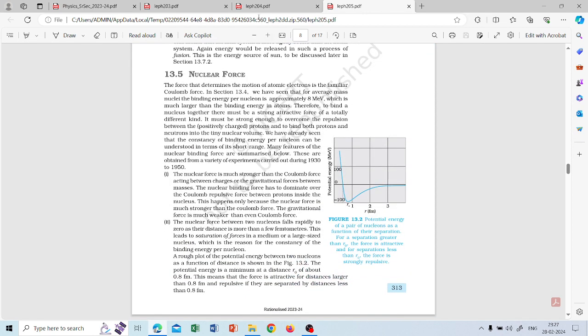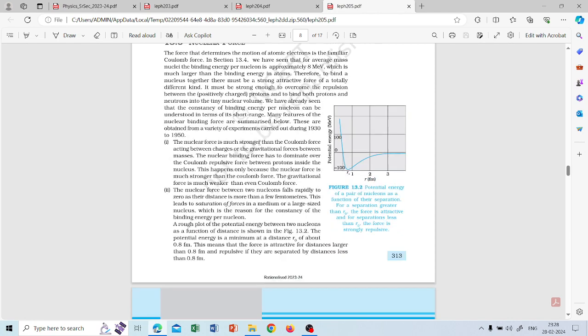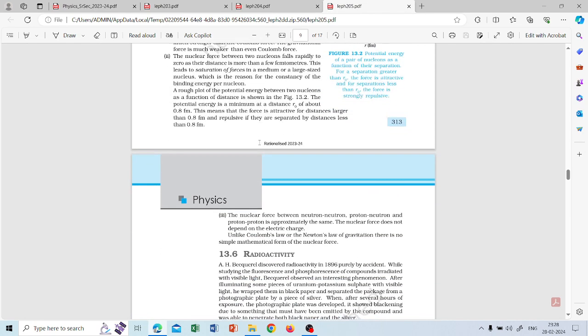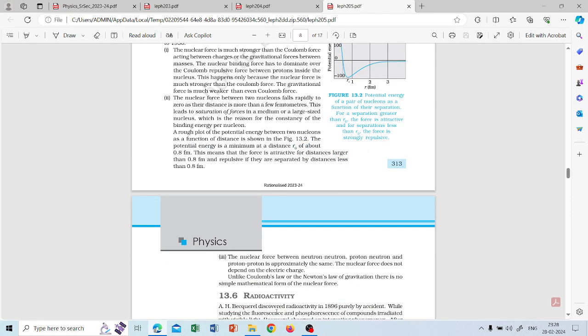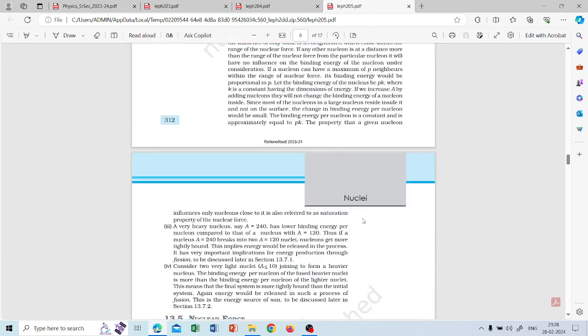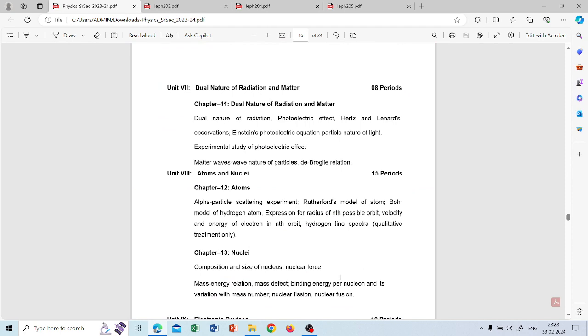Then nuclear force. So this is the graph of potential energy versus radius. You will know where the potential energy is maximum and how it varies. You can find out it is short range. You have to know how to explain this graph and draw it. So up to here, radioactivity has been deleted. So that is how there are only 3 topics in this chapter.